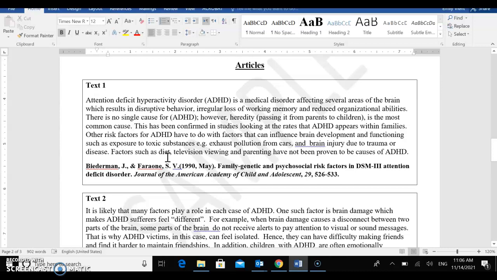For example here, this sentence: factors such as diet, television viewing, and parenting have not been proven to be causes of ADHD. This would not be appropriate evidence, because it's not talking about a problem that a child would have if they have ADHD in school. It's talking about some of the specific causes of this.